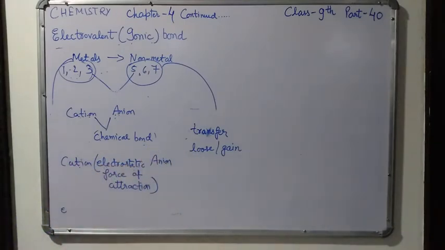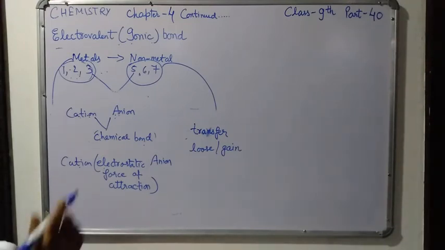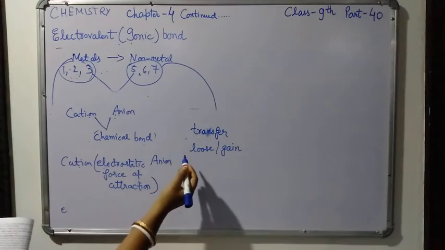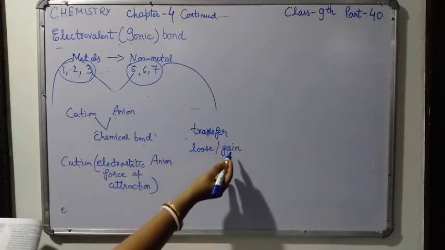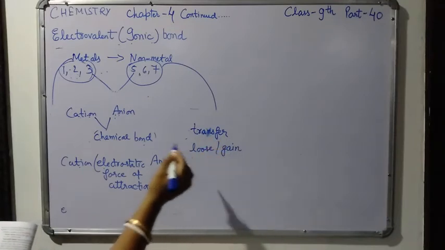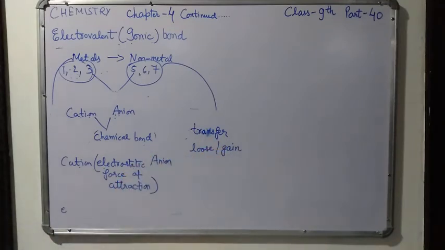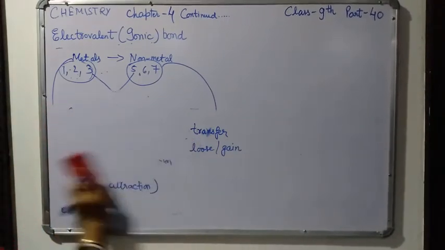The number of electrons that an atom of an element loses or gains is called electrovalency.